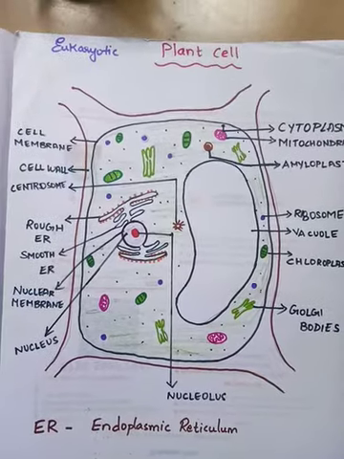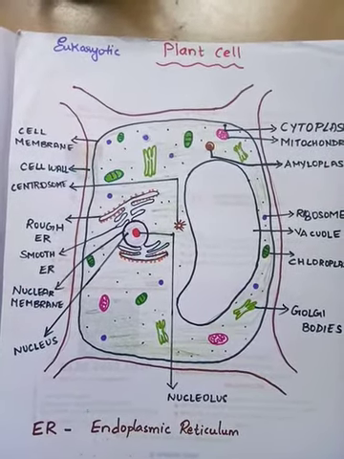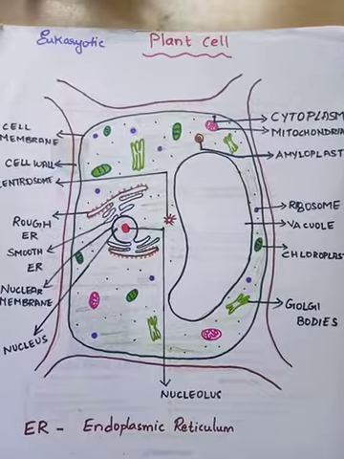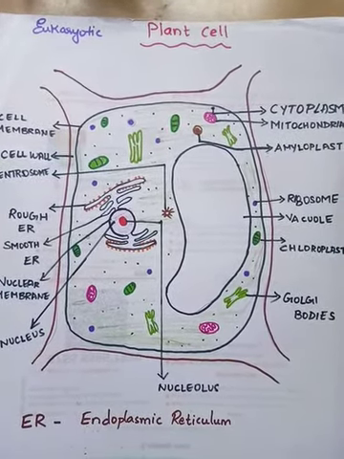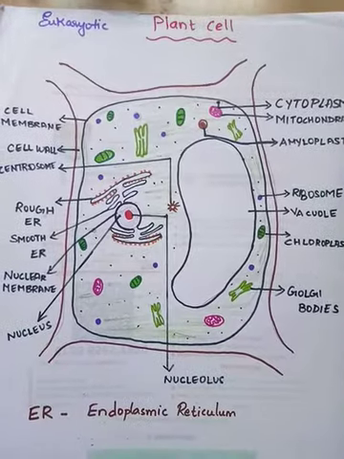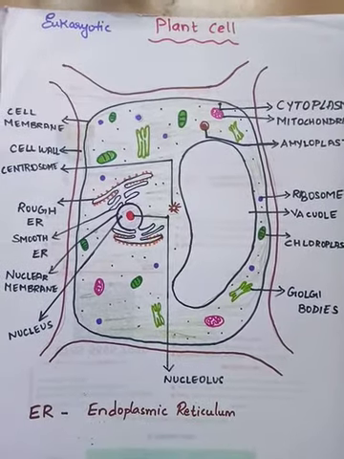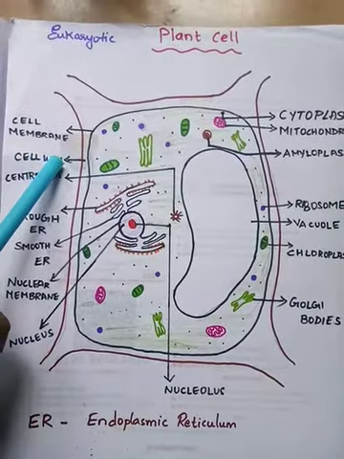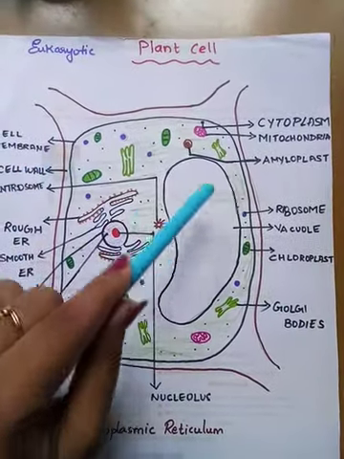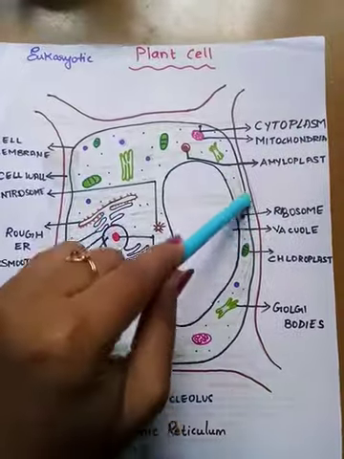Hi friends, today we are going to see about the organelles of plant cell. I hope you might have understood the organelles of animal cell taken in previous videos. So today in plant cell we are going to learn about cell wall, vacuole and the cytoplasm.